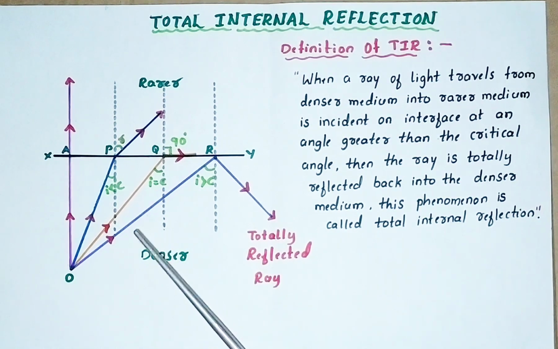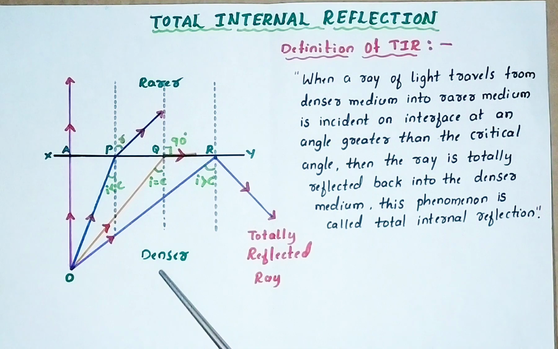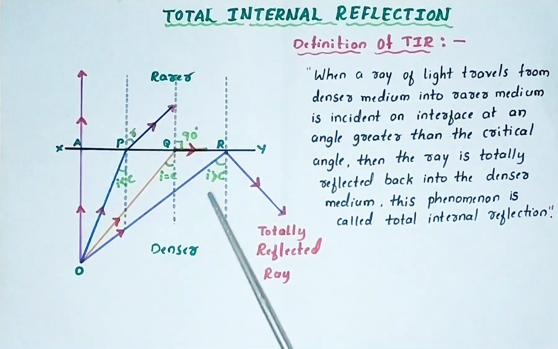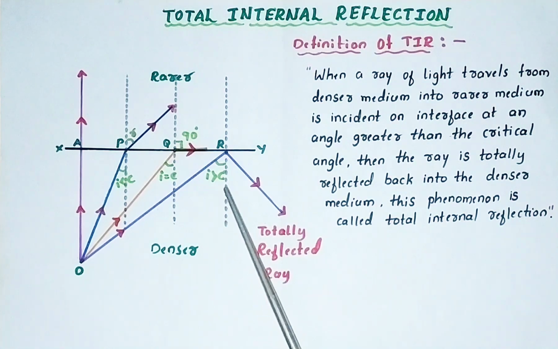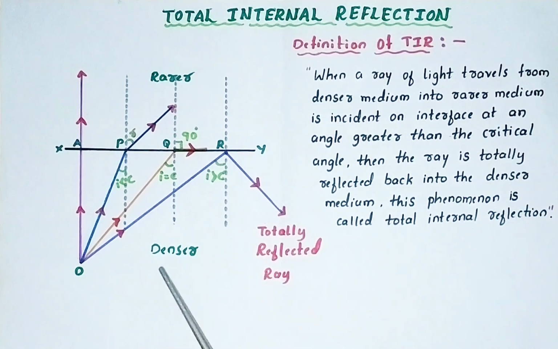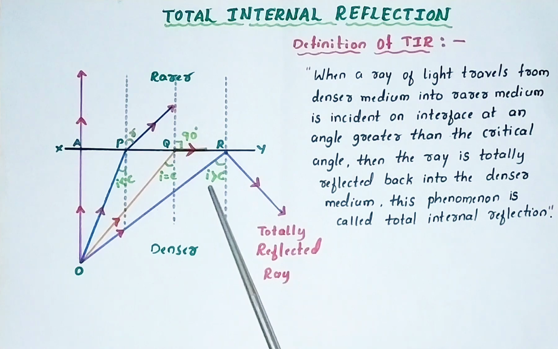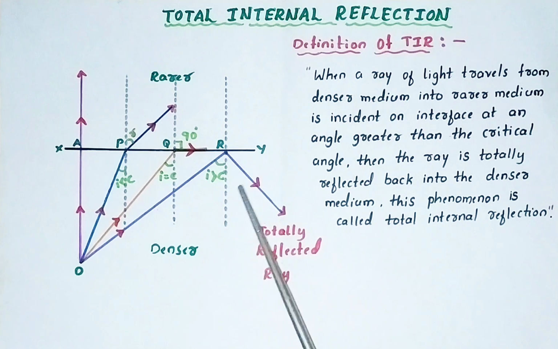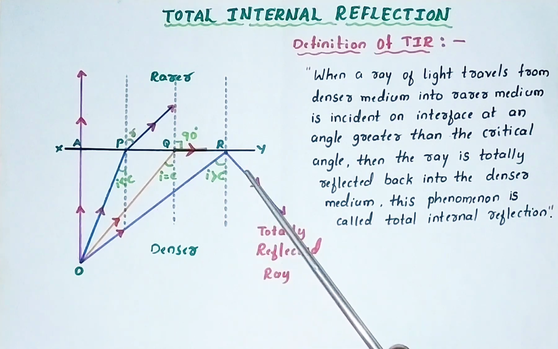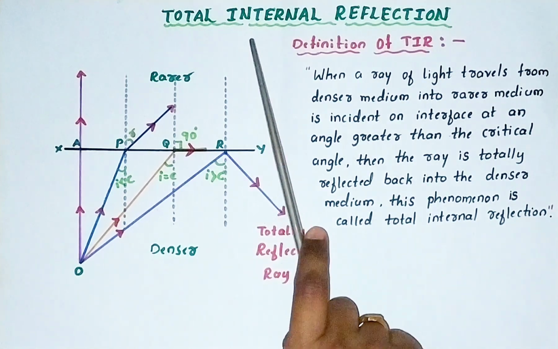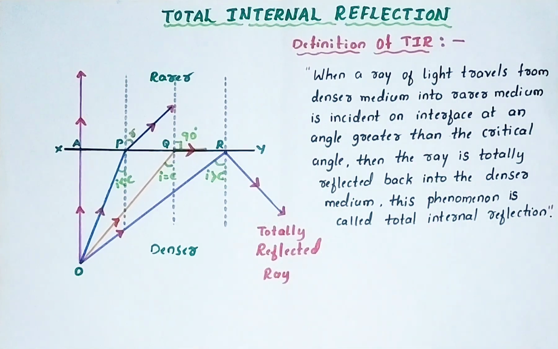What is the first condition? When the light is traveling from denser to rarer medium. Second condition, angle of incidence must be greater than critical angle. Let us combine these two conditions. When the ray of light is traveling from denser medium to rarer medium, then angle of incidence in the denser medium is greater than critical angle, then the ray of light is totally reflecting back to the same medium. So this phenomenon is called total internal reflection.